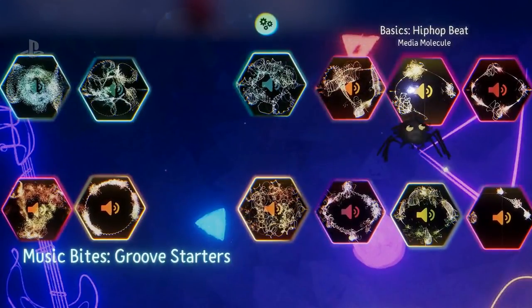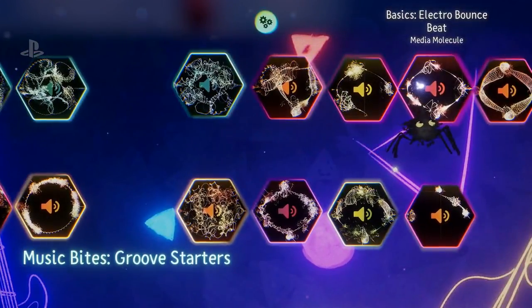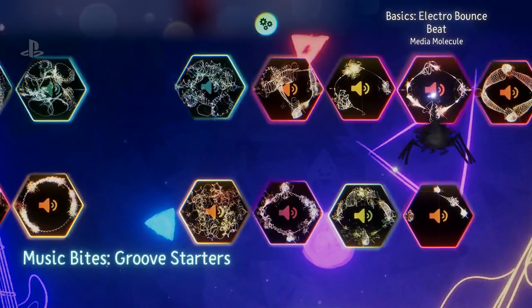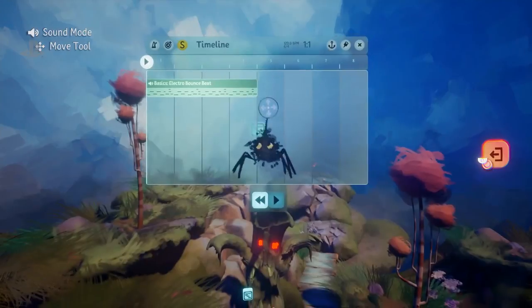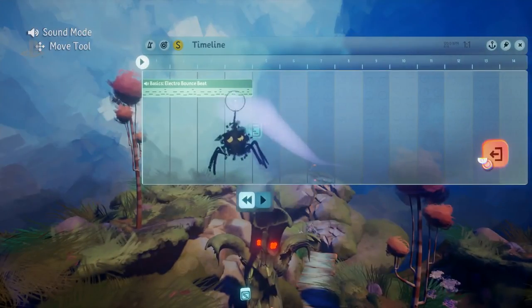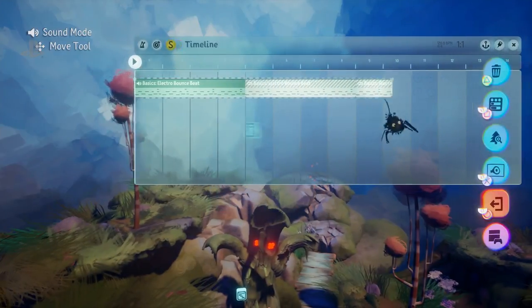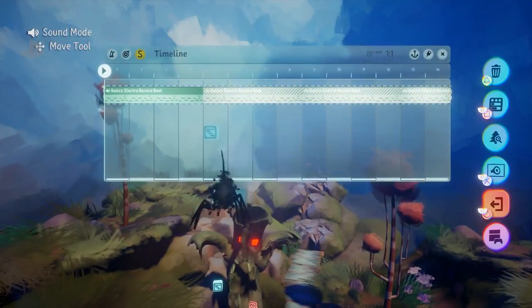That's quite cool. Nice. Oh, I'm liking that one. Let's go for that. I just stamped that on there. Let's give ourselves a bit more room, and let's make that loop like this. So we've got the start of a track there.